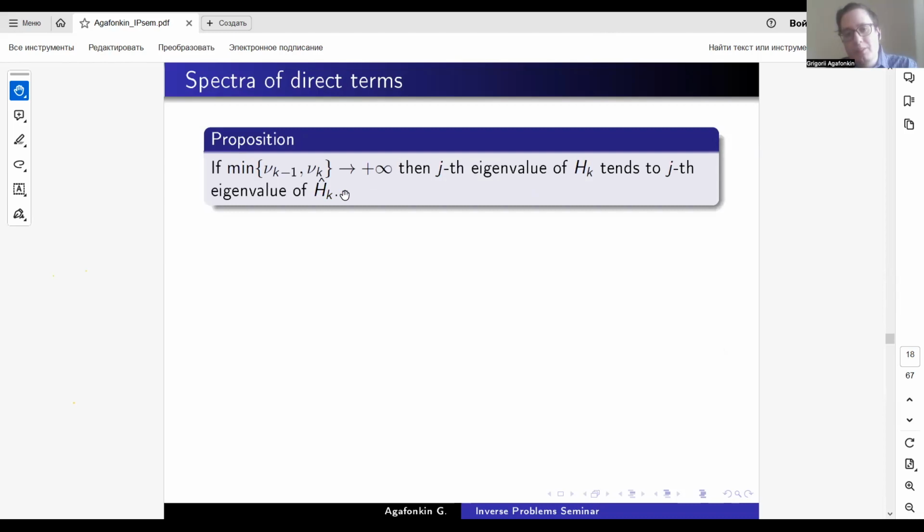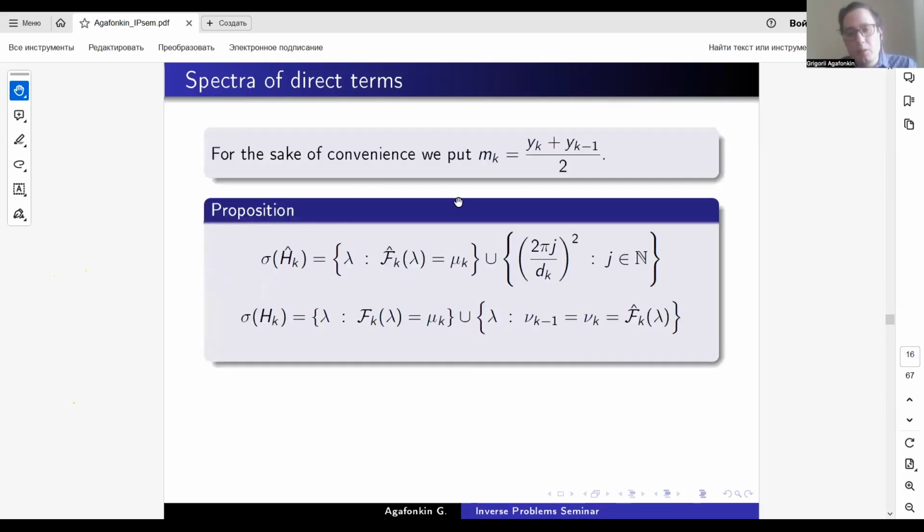And we have some propositions showing that the auxiliary operator is just some kind of limit operator, by some kind of limit procedure, of the original operator. That is, if the minimum of the constants of Robin boundary conditions tends to plus infinity, then we have the convergence of corresponding eigenvalues of hk without hat to hk with hat. And we can show this by analyzing the exact form of this spectrum.